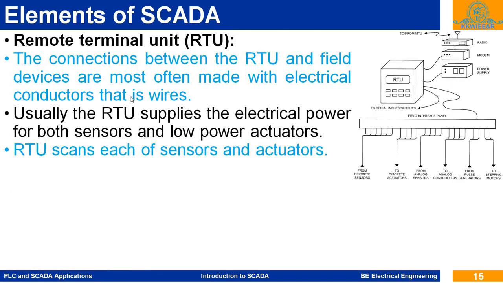The connections between the RTU and the field devices are most often made with electrical conductors, that is wires. Usually the RTU supplies the electrical power for both sensors and low power actuators.